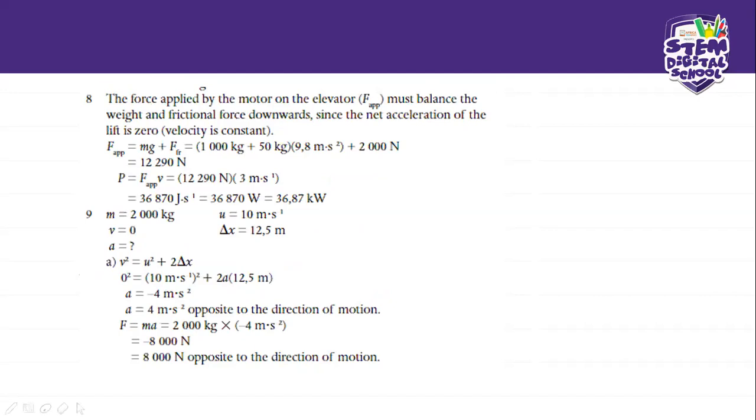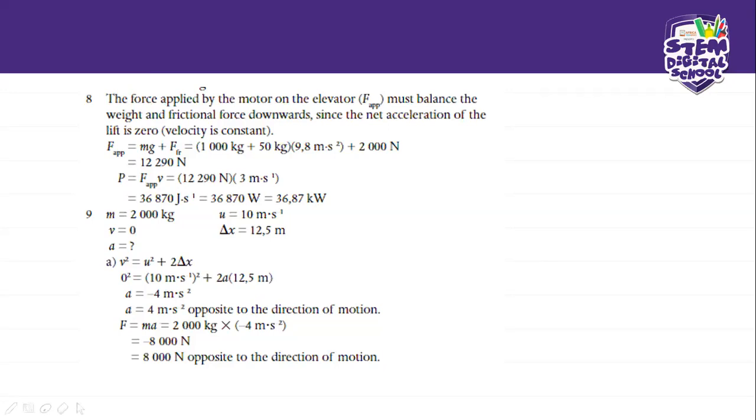So it must balance the force that goes upwards, and that's going to be 1,000 kilograms plus 50 kilograms times 9.81. This is 1,000 kilograms, and this is the mass of the person inside that elevator, and we're going to add it to the frictional force.